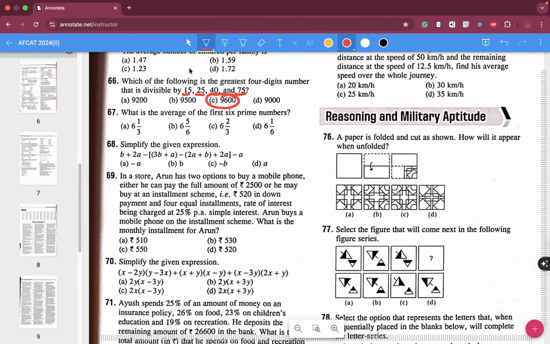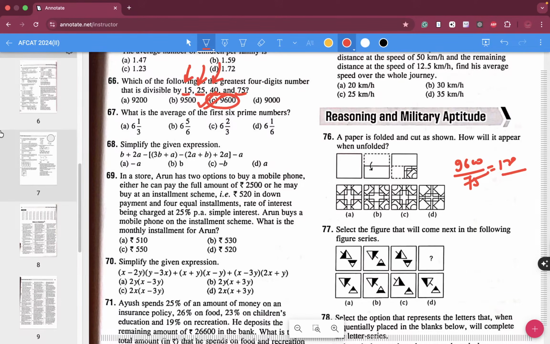Obviously it is divisible by 15, 25 and 40 also. You can check for it. Now you just have to check 9600 divided by 75. I have picked up my calculator. Yes, it does work out, 128 times. So simply C is your answer.